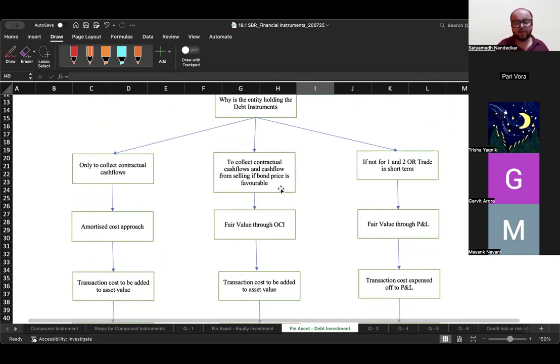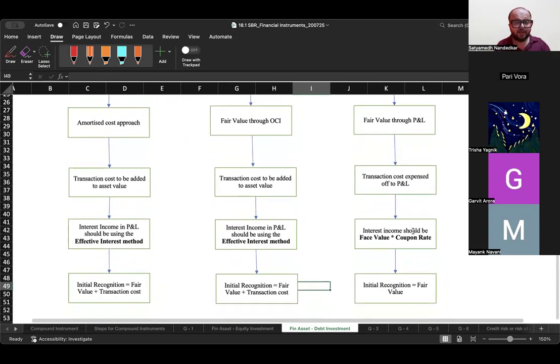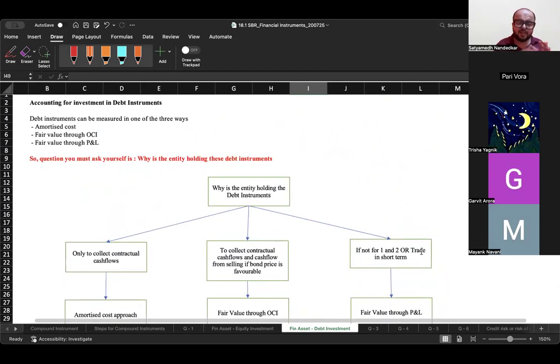And the third category of debt instruments is not for reasons one or two. They are only held for trading in the short term. Like you trade in shares, people trade in bonds also. Bought at 80, sold at 90, bought at 90, sold at 95. In that case, the change in fair value gets recorded through the profit and loss account. Transaction cost gets expensed off to P&L, and the interest that you show in P&L is face value into coupon rate. Okay, you should read this table also before the paper. At least this basic idea of how the debt instrument should be accounted for can be taken care of.